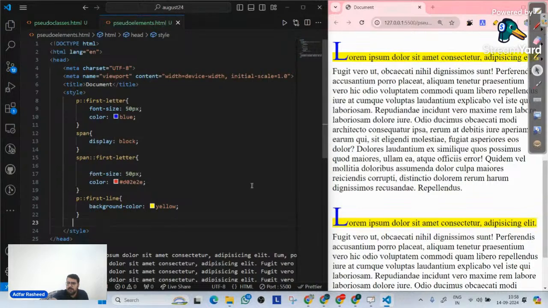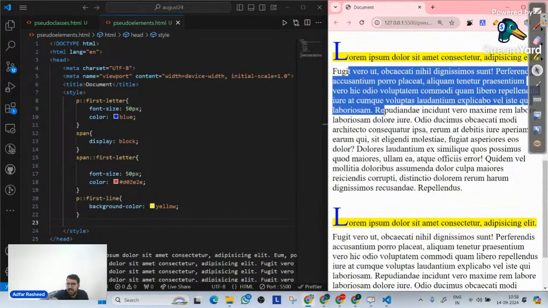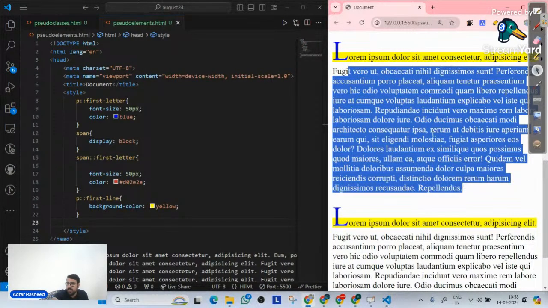As of now, whenever you go to any website and select the text over there, you can clearly see that as soon as I select a text, the background color becomes blue and the text color becomes white. Do you see that, guys? Yes or no? When I highlight any text, why do we highlight it? Not to copy it. So when we highlight this text, the background color is blue and the text color becomes white.